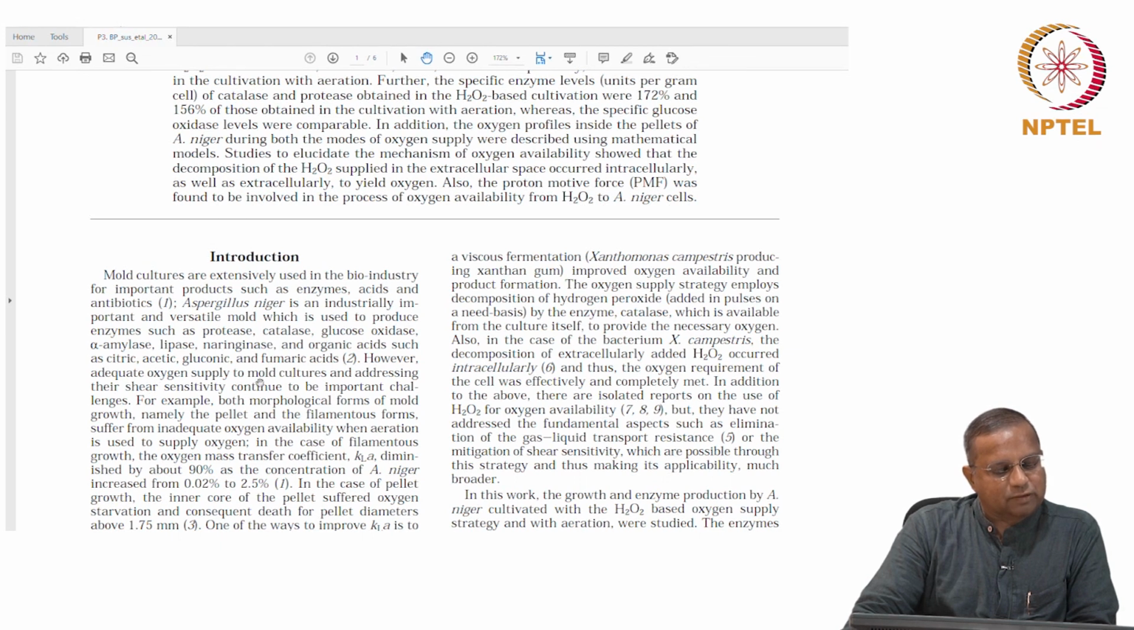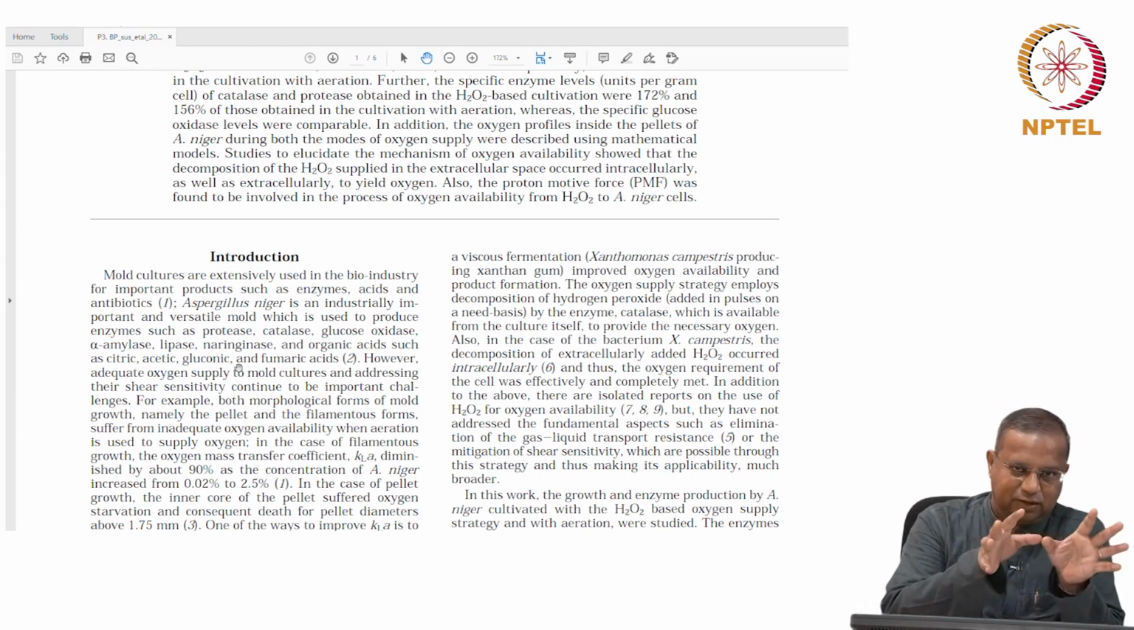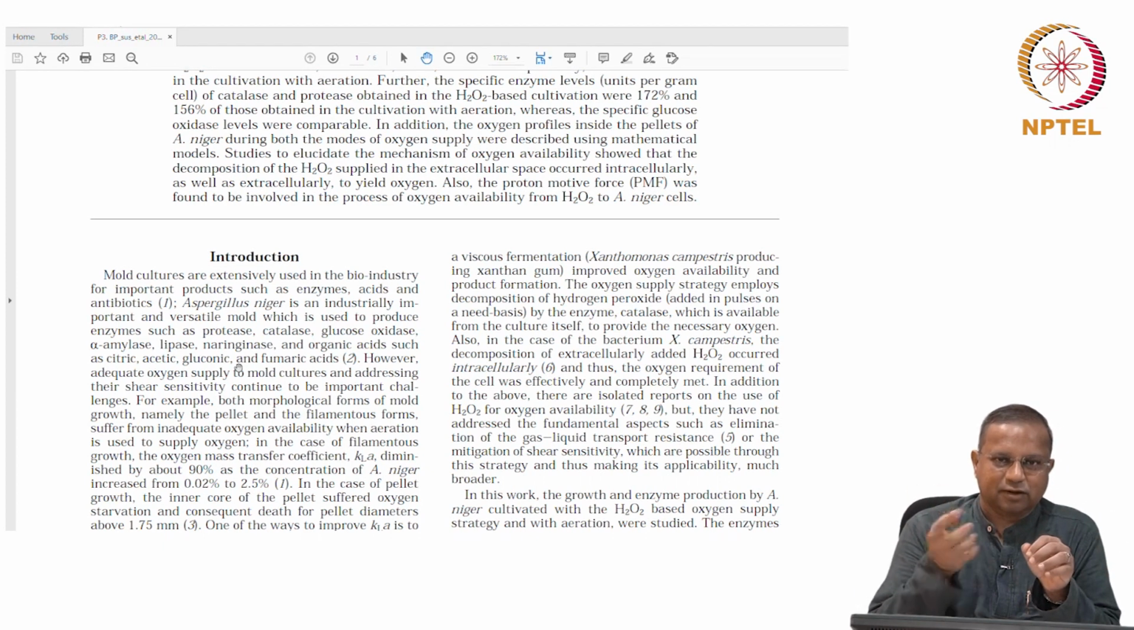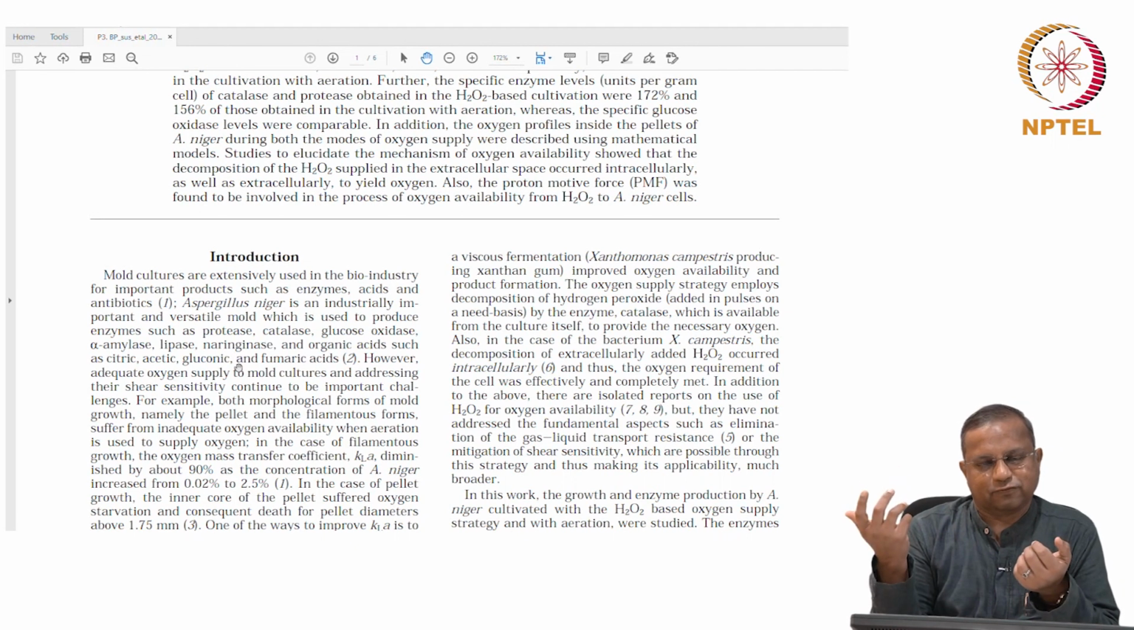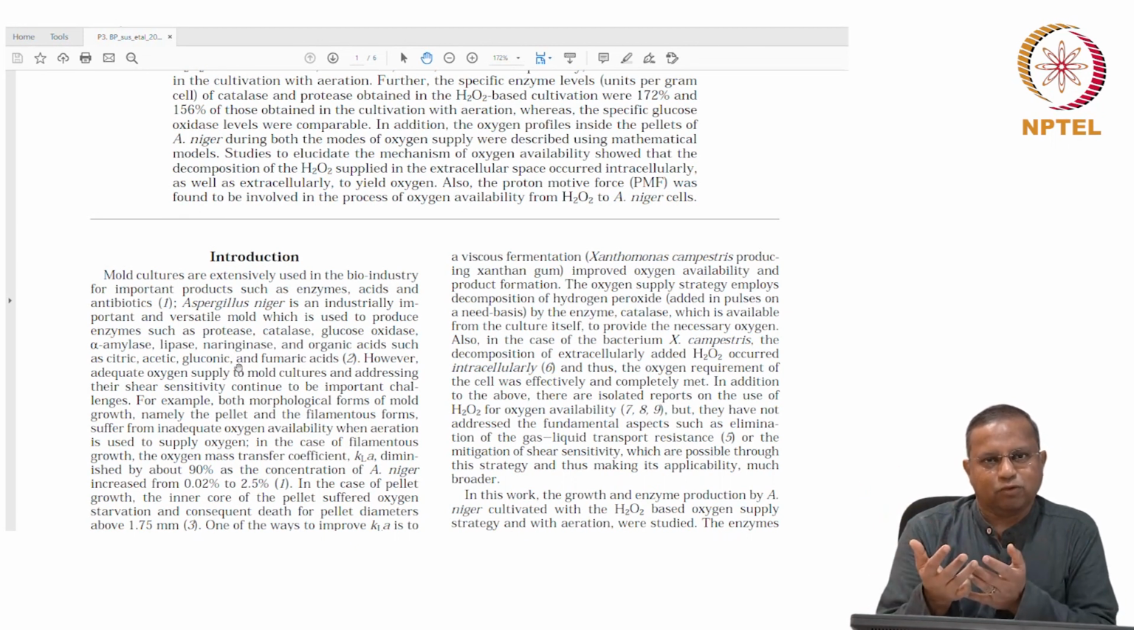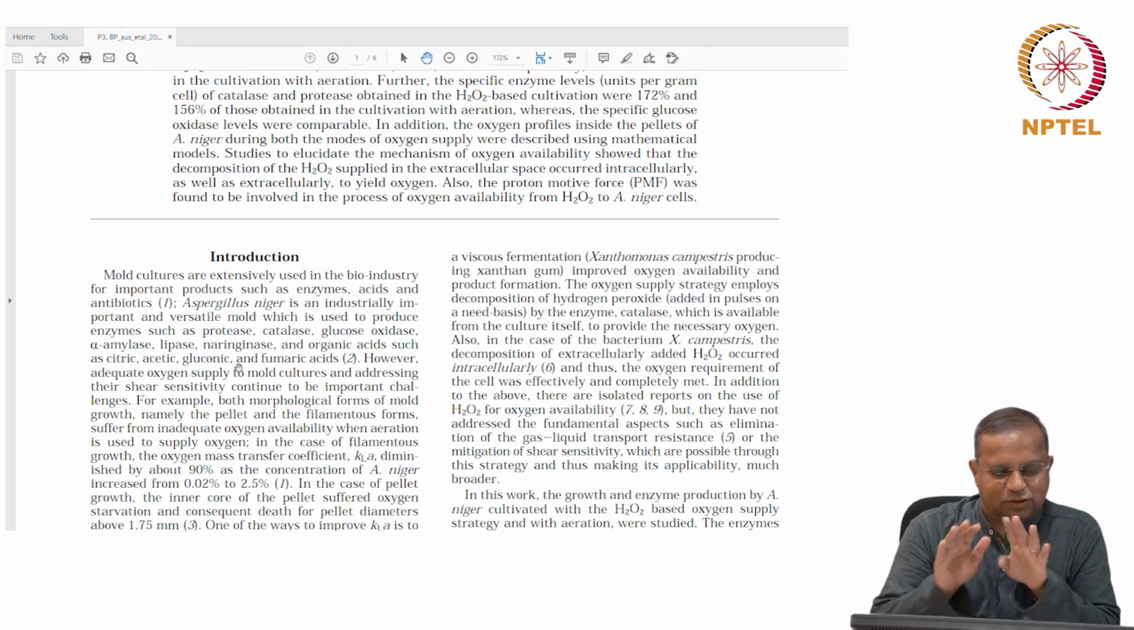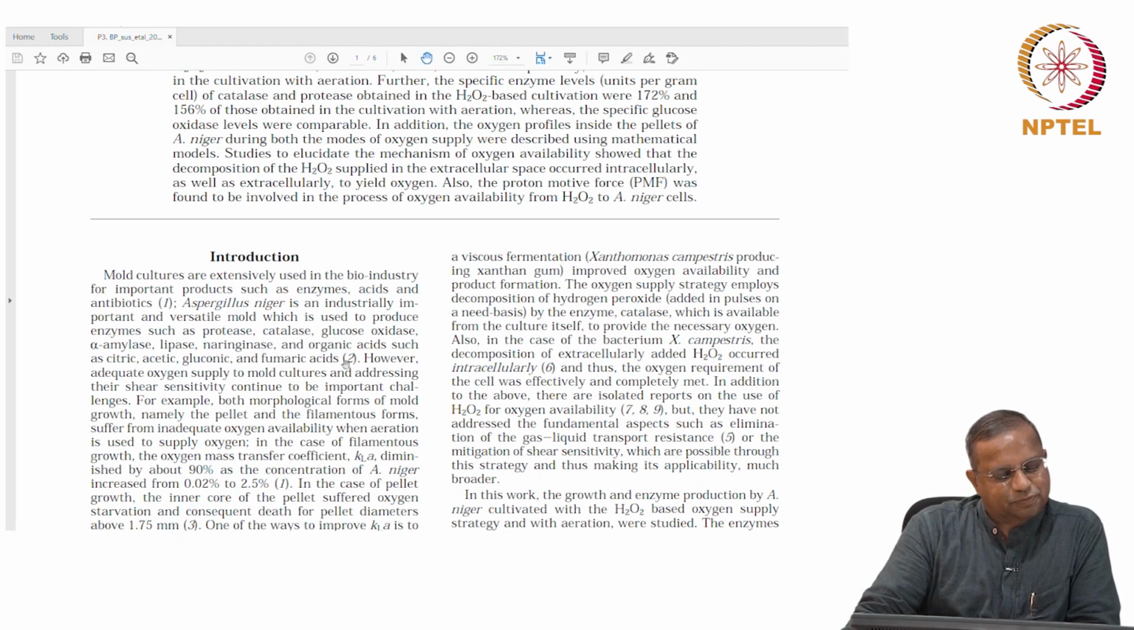However, adequate oxygen supply to mold cultures and addressing their shear sensitivity, they have hyphae. If you start providing high RPMs using an impeller to improve oxygen uptake rates or oxygen supply rates to the bioreactor, then it is going to shear off the hyphae of the mold. Okay, then the productivity is going to go down. So it's a double-edged problem there. However, adequate oxygen supply to mold cultures and addressing their shear sensitivity continue to be important challenges.